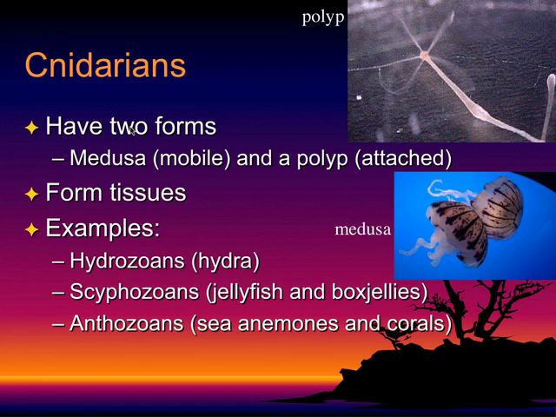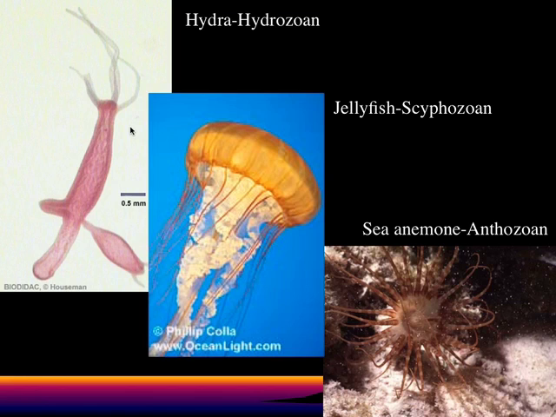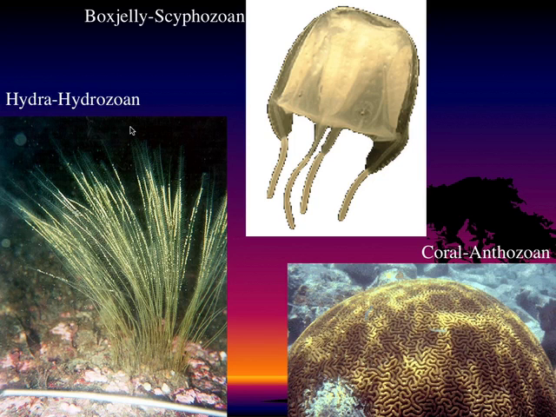So examples would be hydrozoans, scyphozoans, and anthozoans. And we'll take a look at a couple of examples here. So we have a picture of a hydra, of a jellyfish, and a sea anemone. We have a box jelly, another hydra, and some coral.